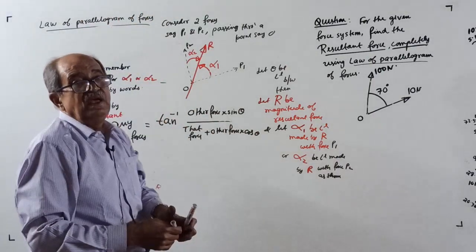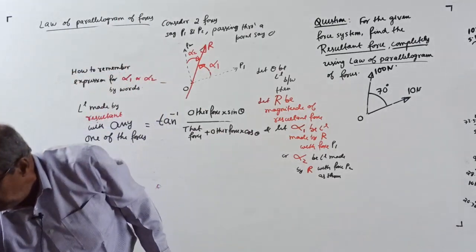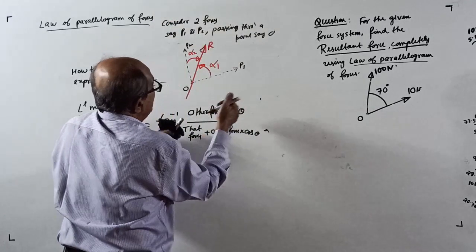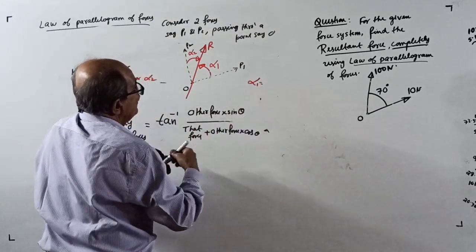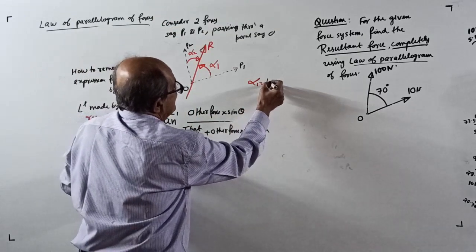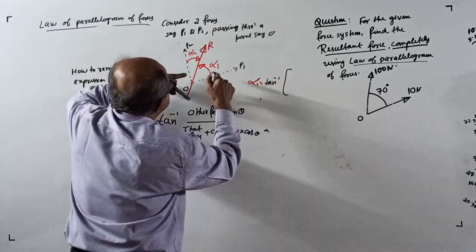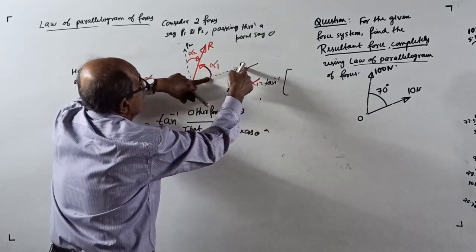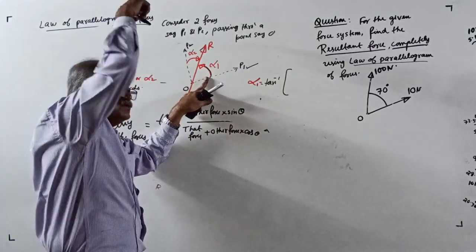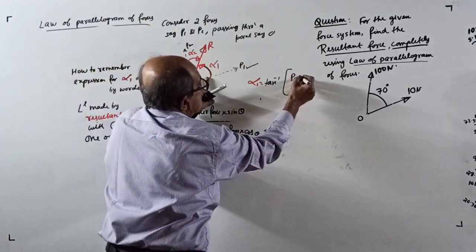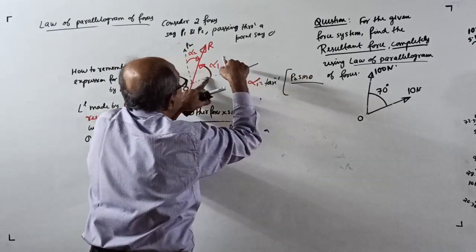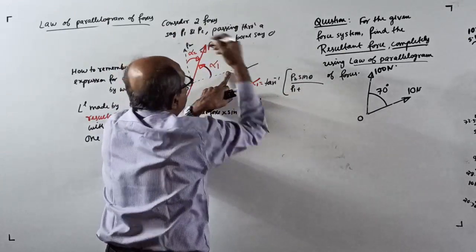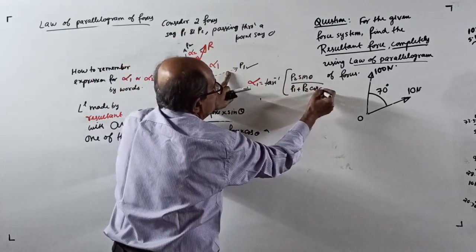So remember, therefore if I write alpha 1, it is what? Tan inverse of, I want alpha 1, the angle made by resultant with the force P1. So start with the other force P2 into sin theta, divided by that force, your finger should be here, P1 plus the other force P2 into cos theta.